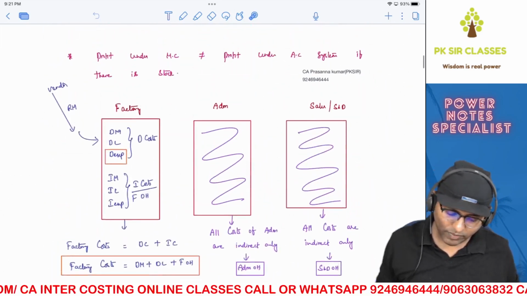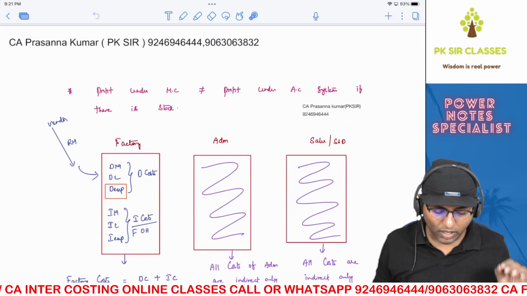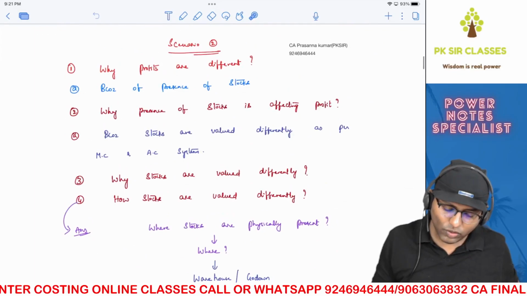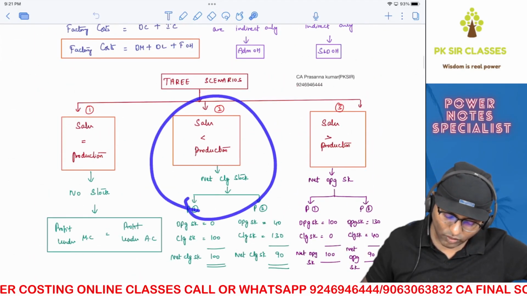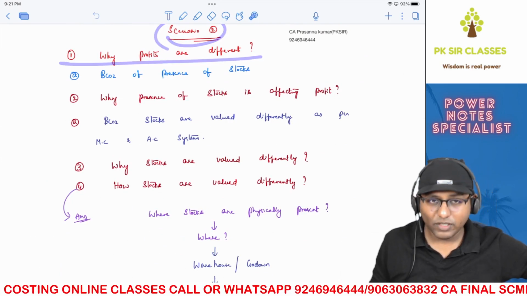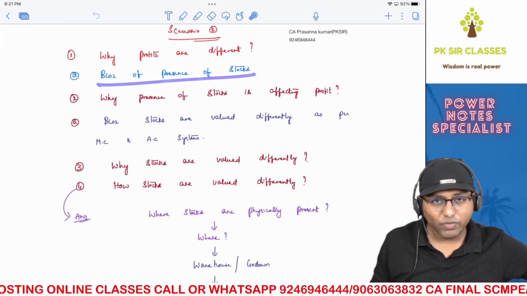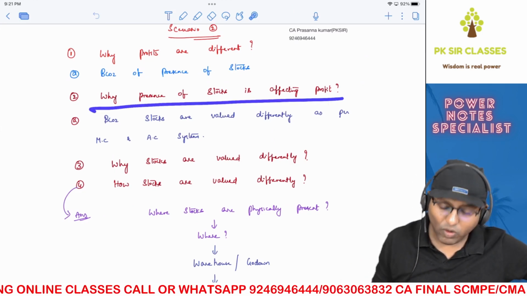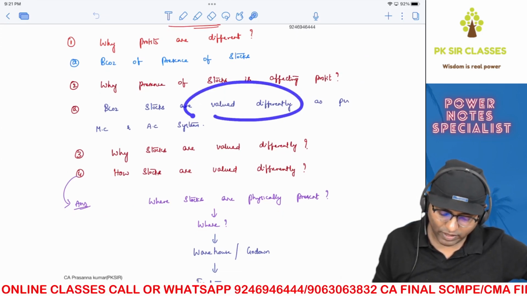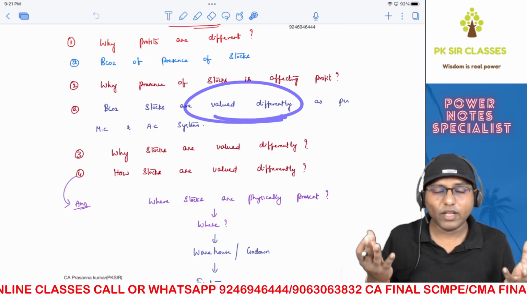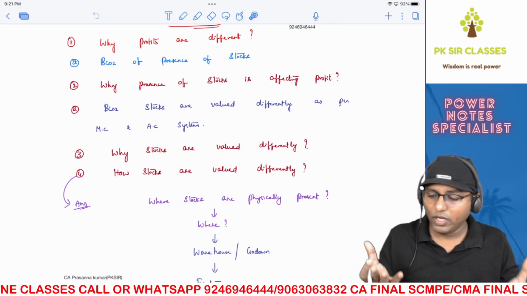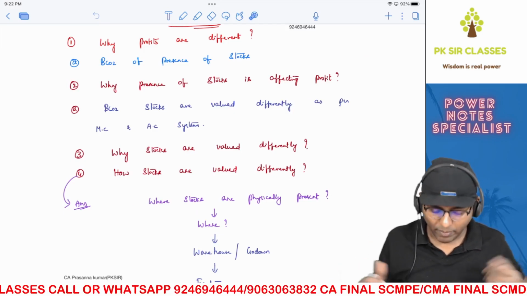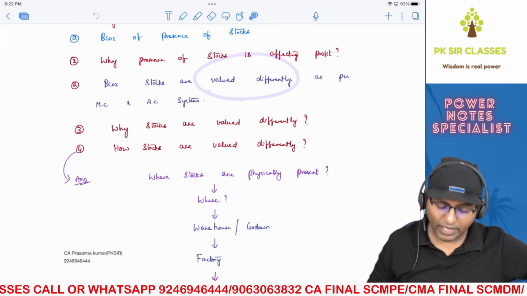Now let's try to understand the logic behind this particular sentence. How is this possible? Profit under marginal costing is not equals to profit under absorption costing if there is stock. Right. So we'll start with scenario 2, which means where there is net closing stock. So why profits are different is the first question. Because of presence of stocks, obviously profits are different. Because if there is no stock, both the profits are same. That we have seen already. Why presence of stock is affecting your profit? Why? Because they are valued differently as per absorption costing and marginal costing. So when they are valued differently, you know that stocks will influence the profit. So when the valuation is different, automatically they will either increase or decrease the profit in a different way. Therefore, the profits vary, right? So valuing them differently is the main reason.